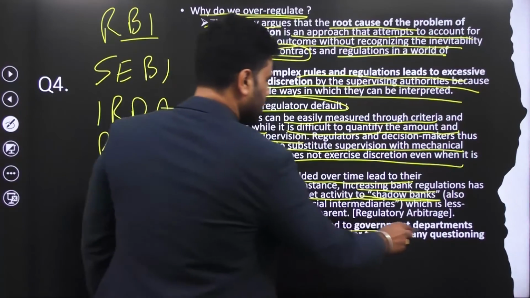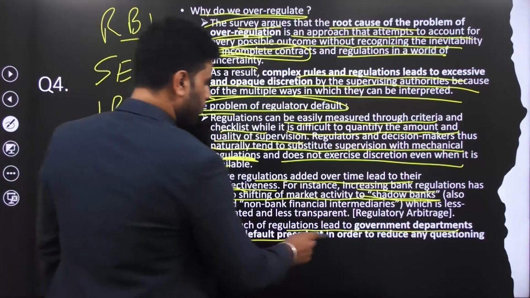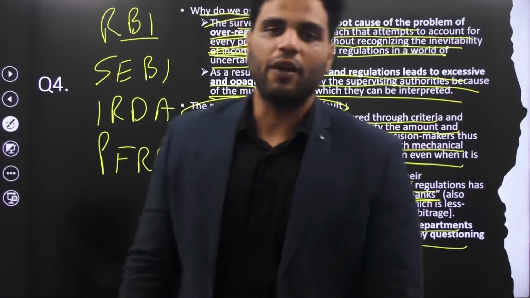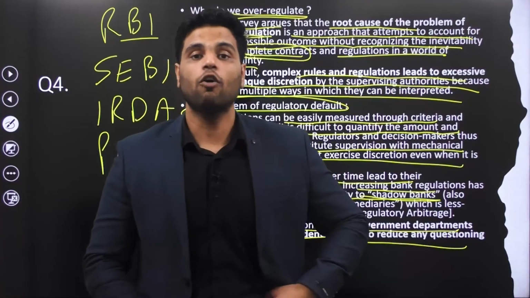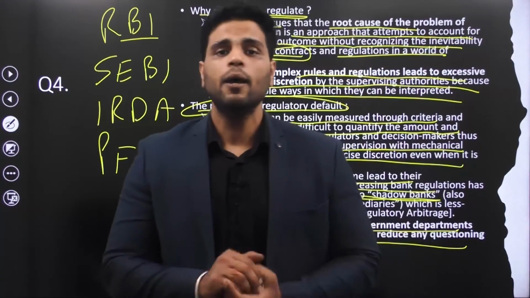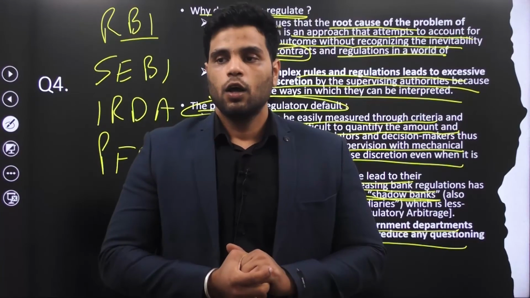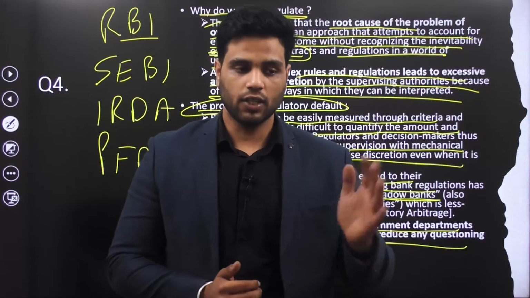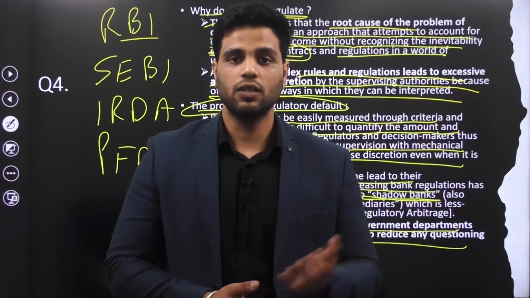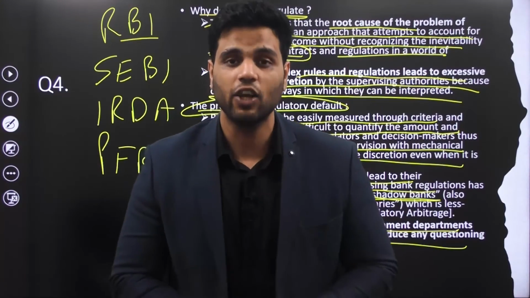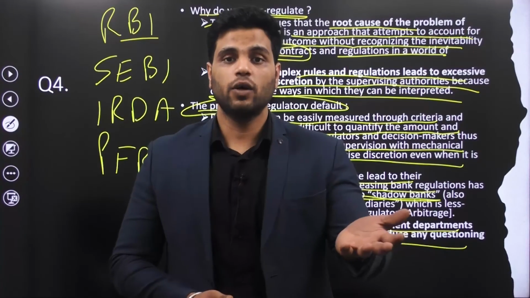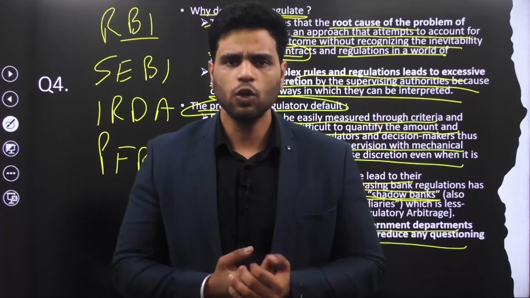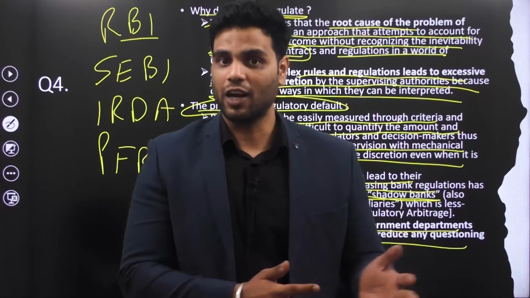Too much regulation leads government departments to follow default precedent in order to reduce any questioning later on. Yes, government babus and government officials also prefer regulations. Why? Because if they are regulating the organizations they were installed to regulate properly, no one would question them, especially on corruption charges.